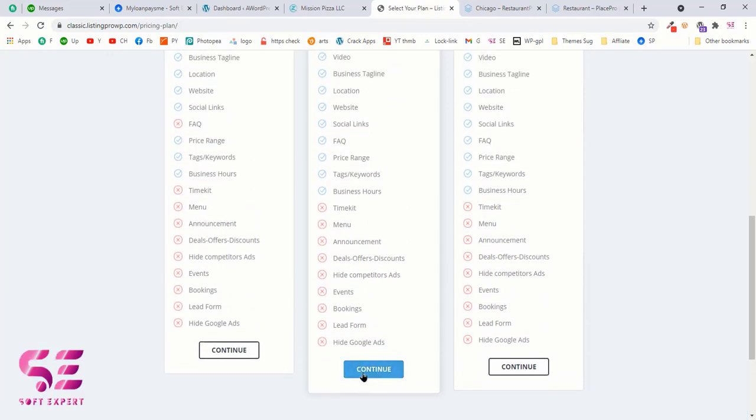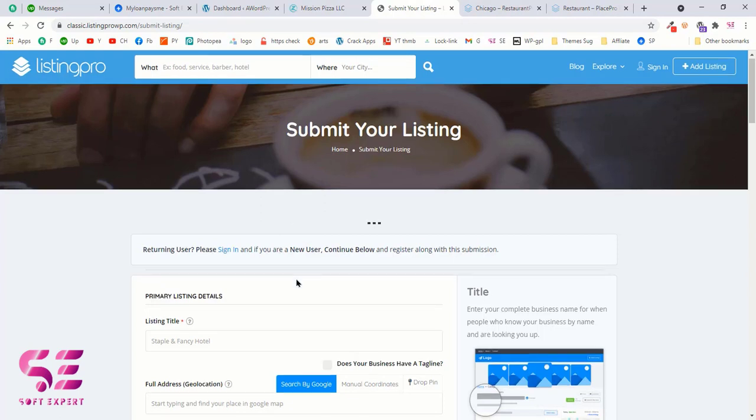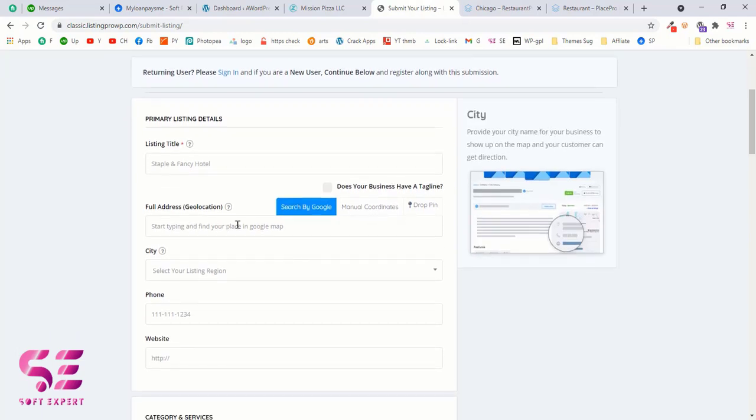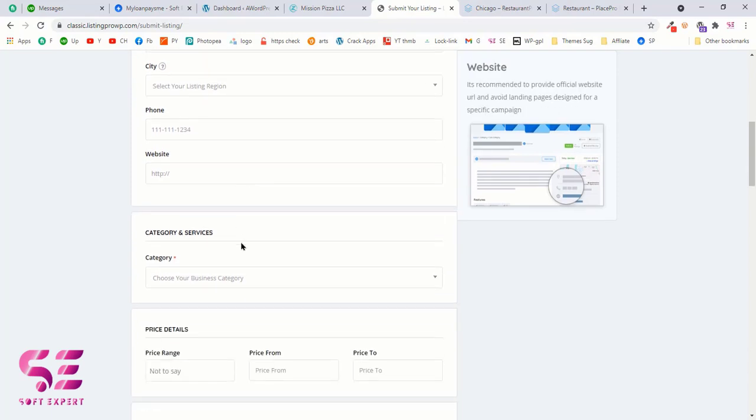Now let's continue, and here people will be able to submit their company or their hotel, restaurant. And to scroll down, as you can see, this is the title section, and for the help, this is written the title. If I scroll down to this location, then this will change to city and phone, website, and so on.